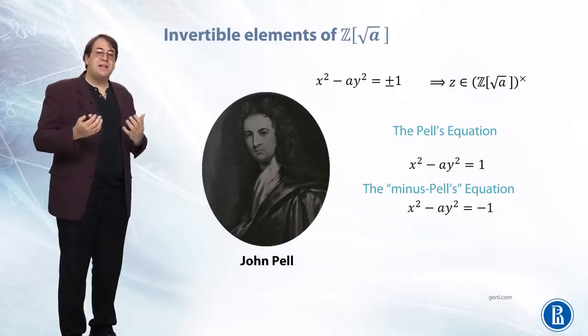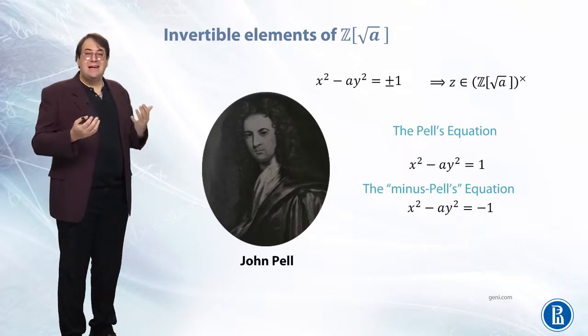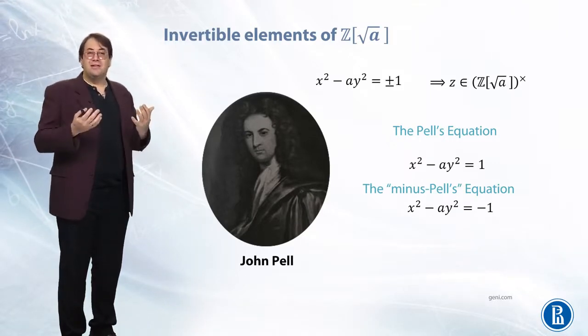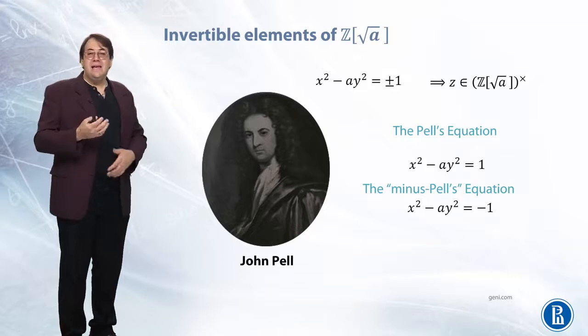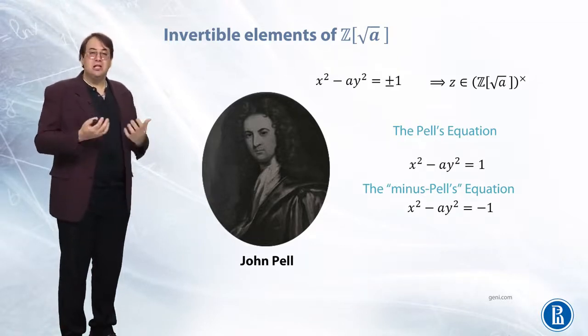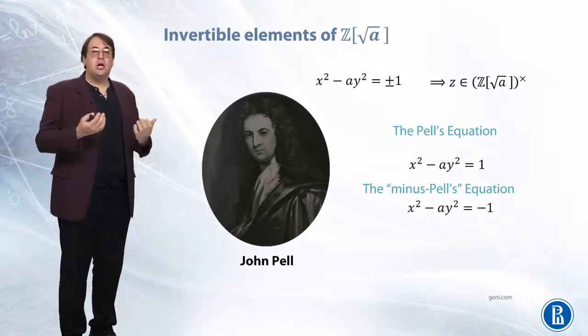Let me just point out that in this equation, x and y are the unknowns, and a is a given integer number, which is not a perfect square.